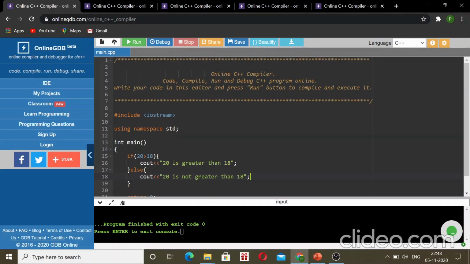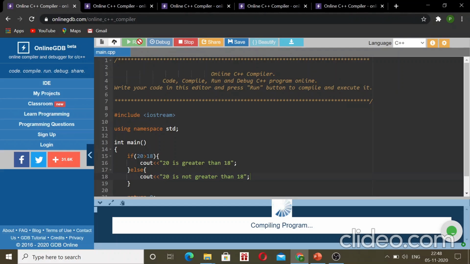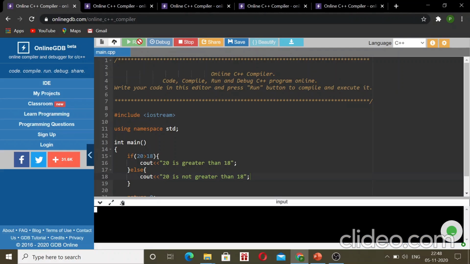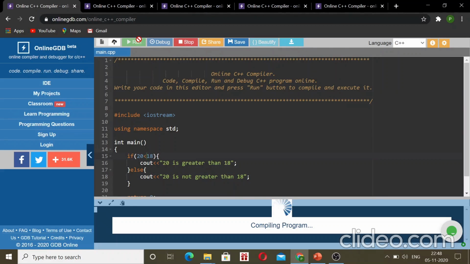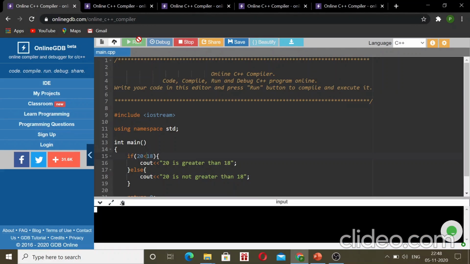Remember, always put semicolon. So this statement was true, so it executed this code. Now if this statement is false, so this condition was false, so it executed this code, the else part. Okay.